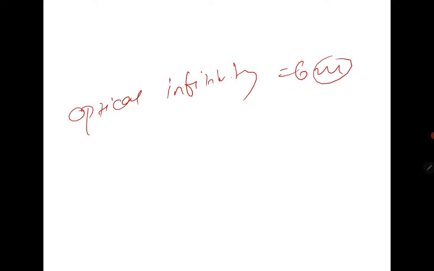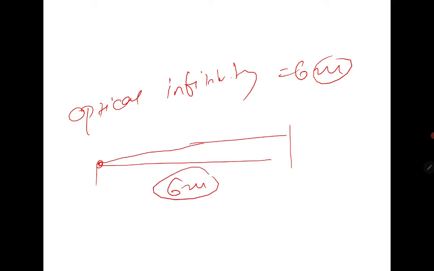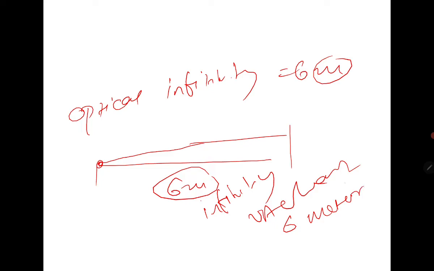It's so important. And another thing, as an optometrist we take optical infinity at 6 meter, because we presume that when the light source travels from a distance of 6 meter, it is optically infinity. That's why we take the visual acuity chart at 6 meter. This is another important concept you have to understand.